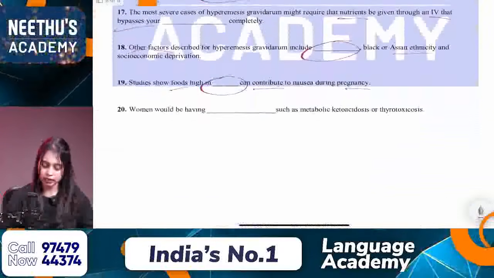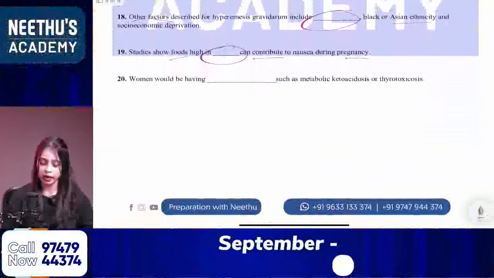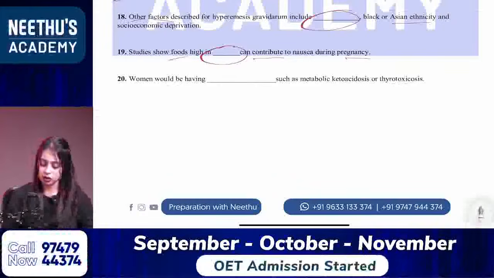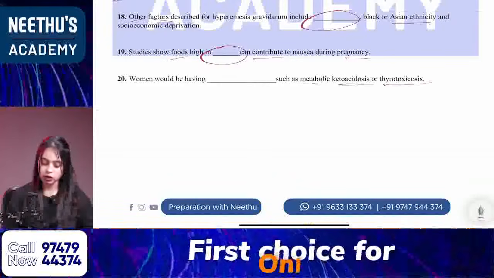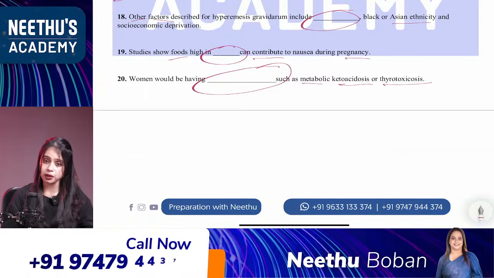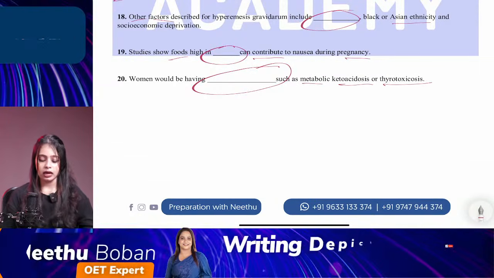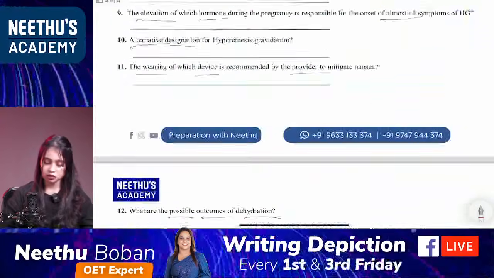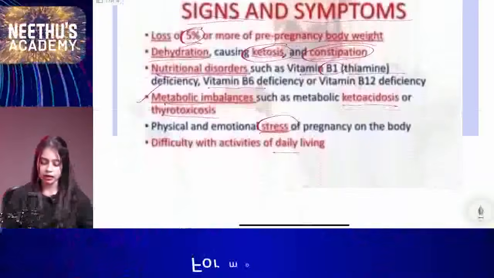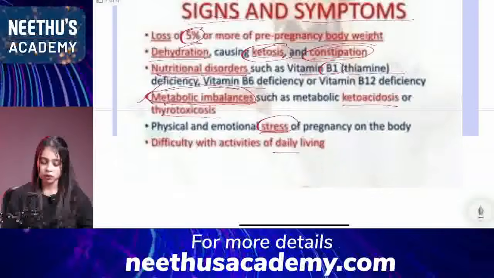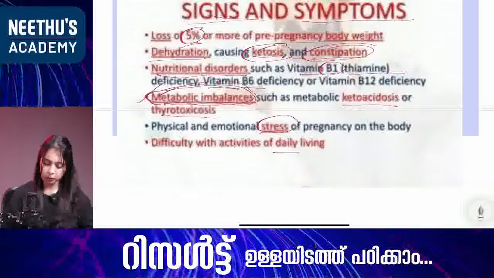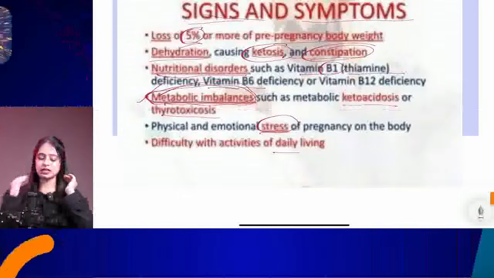And what about the last one? Women would be having dash such as metabolic ketoacidosis or thyrotoxicosis. Okay, so metabolic ketoacidosis. So, what is the correct answer there? 20th one. The answer is, it's from text B, so that is metabolic imbalances. Again a direct answer, metabolic imbalances should be the correct answer. So, that's all about that.